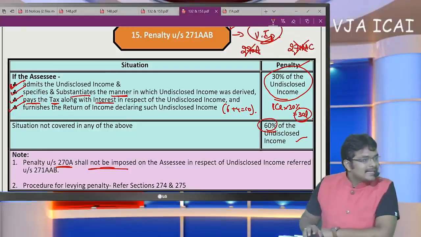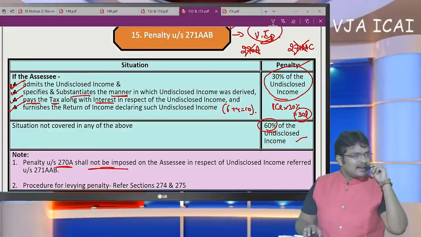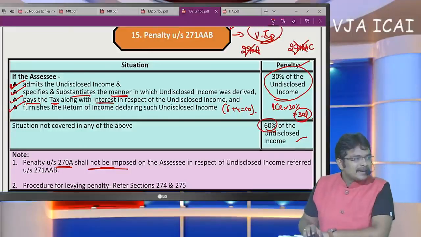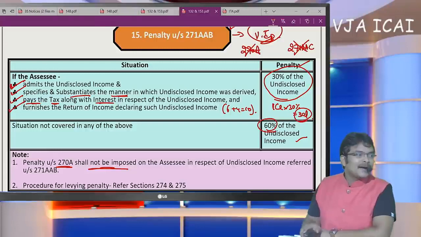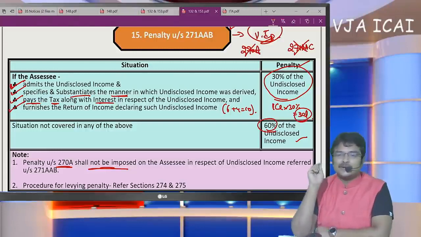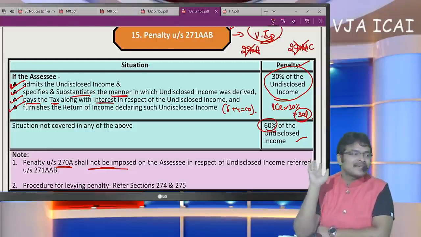Okay. And the next thing is, sir, please explain the difference between notification, circular, press release, and SOP issued by the department. Sir, a notification will be issued by the government, binding on all persons. What about a circular? A circular is meant for clarification.